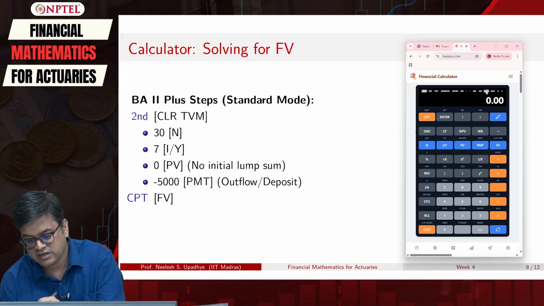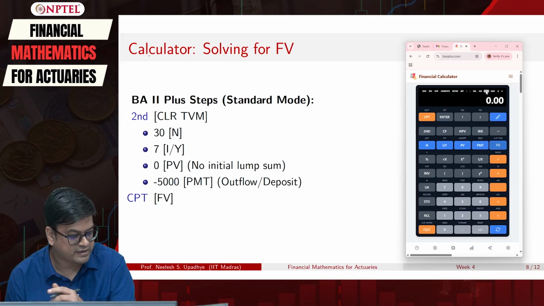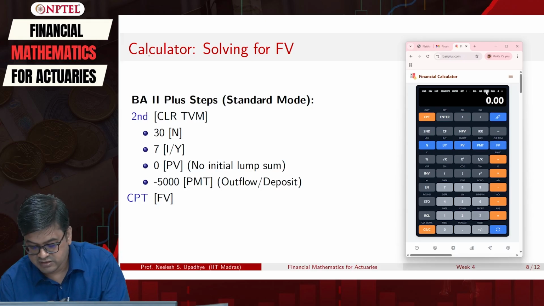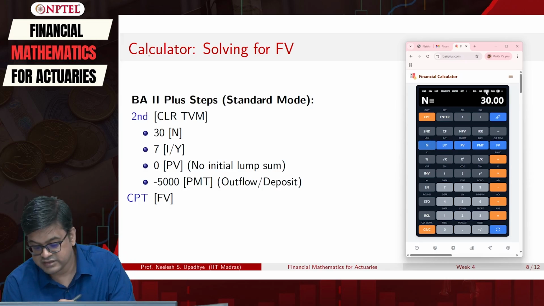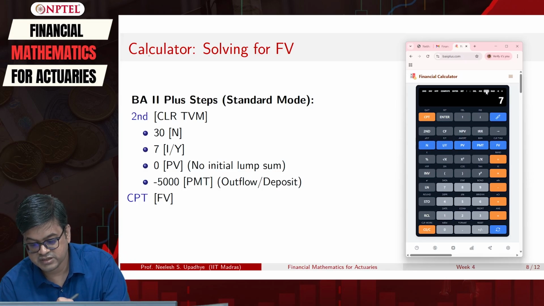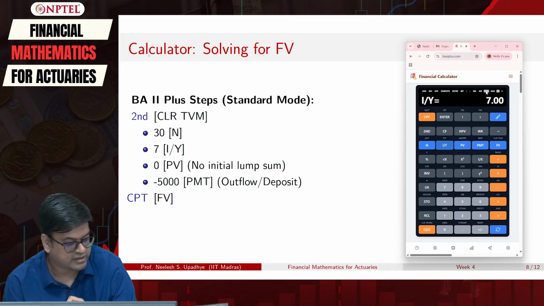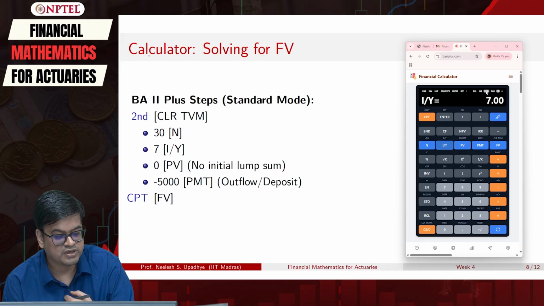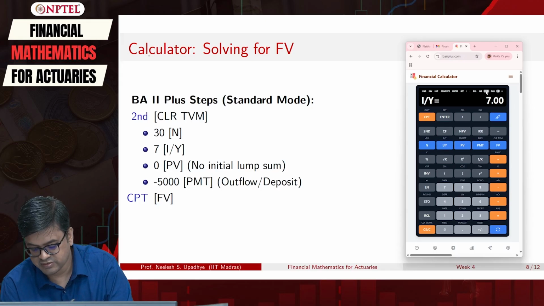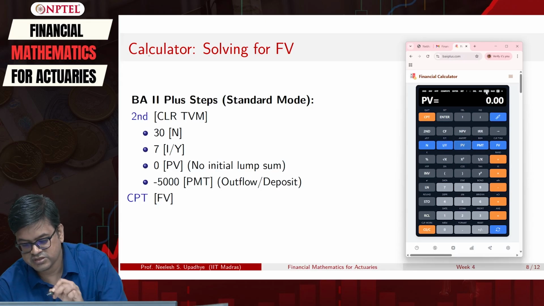I will first clear TVM, then I will start with the actual data input. Number of years is 30. Interest per year is 7%, so I will include that here. Then what will be the present value of the investment? There is 0 present value currently, so it will be 0.